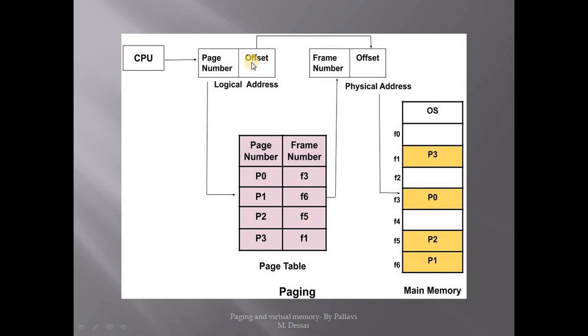Now, you may not know what is offset. Offset is just, for example, suppose I say in your textbook page number 10, and on that page, line number 15. So the page offset indicates the line in that particular page. So the offset remains the same. So this is how the logical address is mapped into the physical address in the concept of paging memory management. So here we finish with paging.